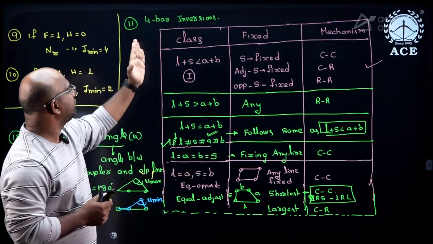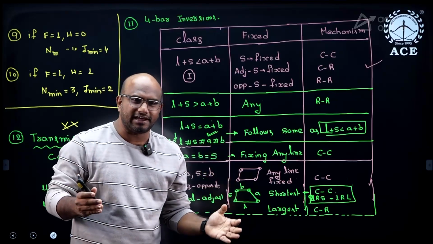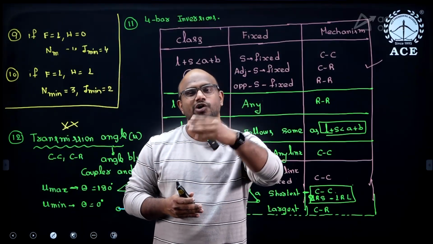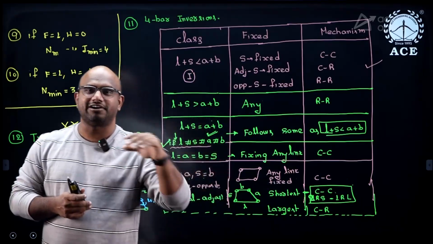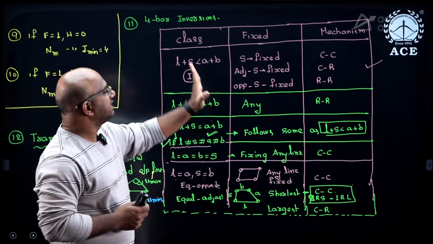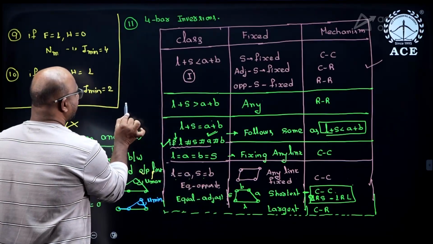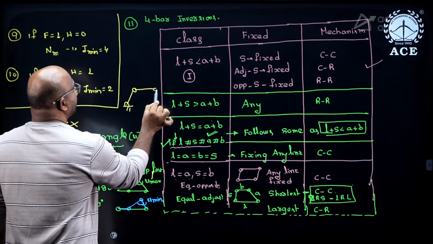Now if you observe carefully, if there are 4 links, we get 4 inversions. If 5 links are there, we get 5 inversions, because by fixing the first link we get a different mechanism, fixing the second link we get a different mechanism, fixing the third link we get a different mechanism. And one more terminology, in case of 4-bar mechanism, listen carefully.